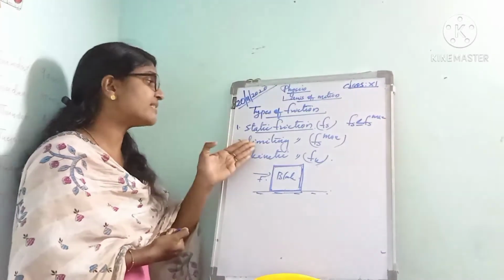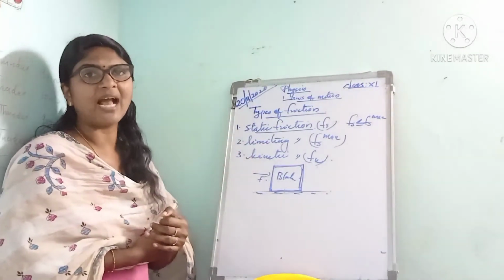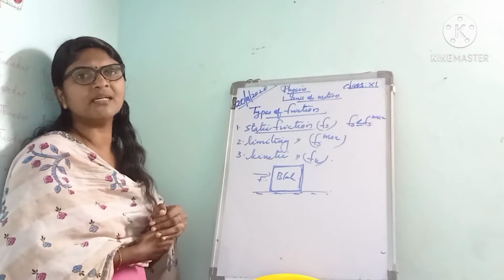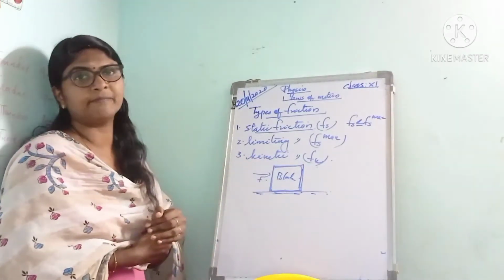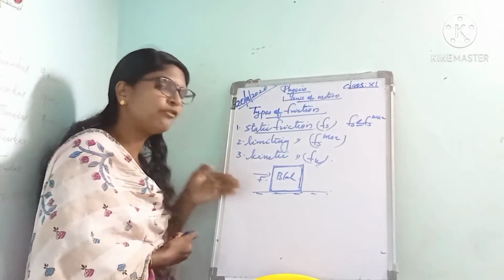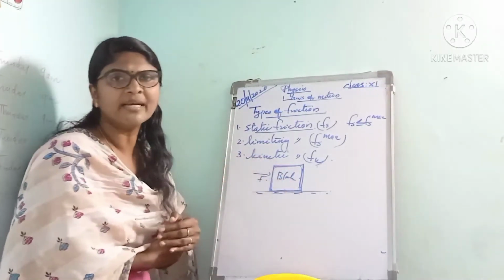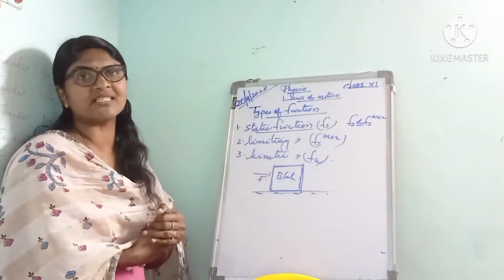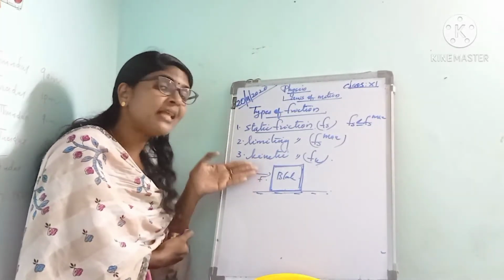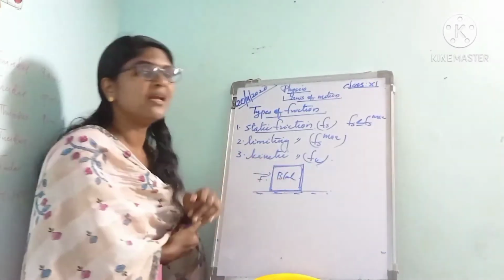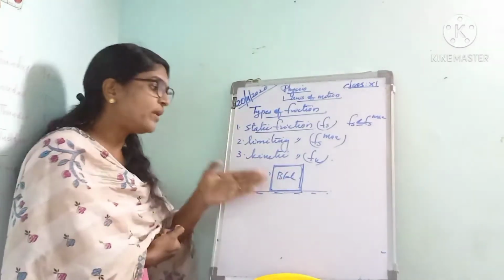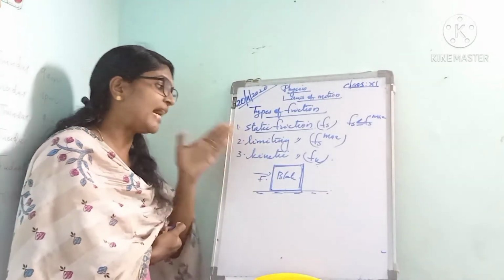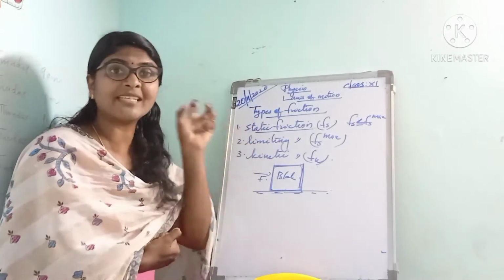Next we have the limiting friction. When we increase the applied force, the force of friction also increases. Isn't it? When the applied force increases, the force of friction also increases. Then one stage is reached when the applied force overcomes the frictional force and the block just starts to move. At that time the value of static friction is maximum.